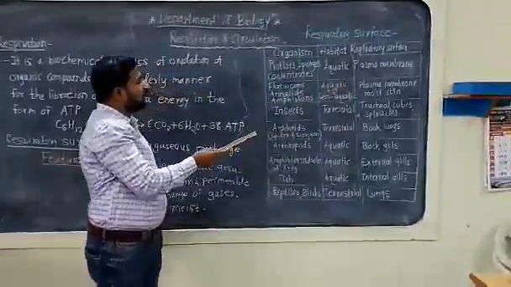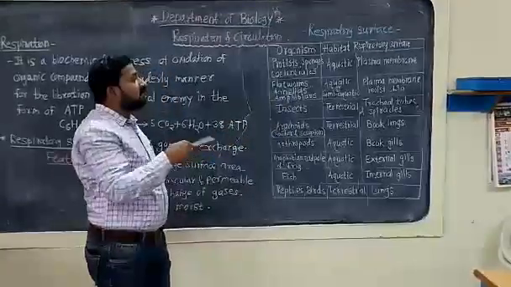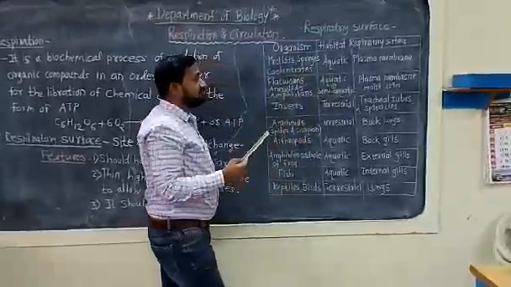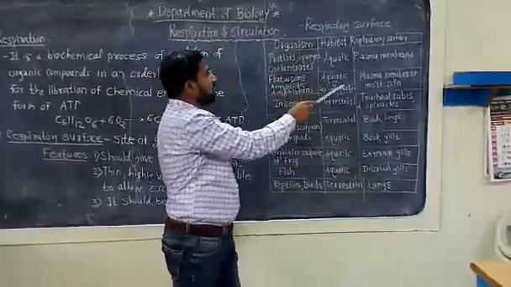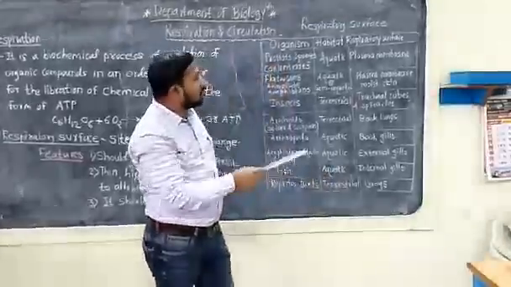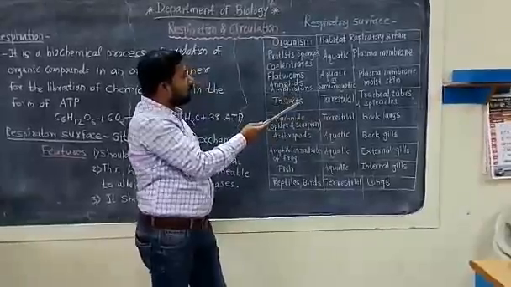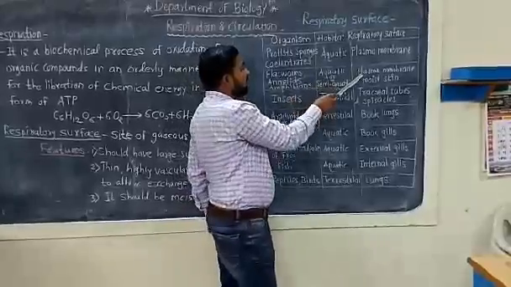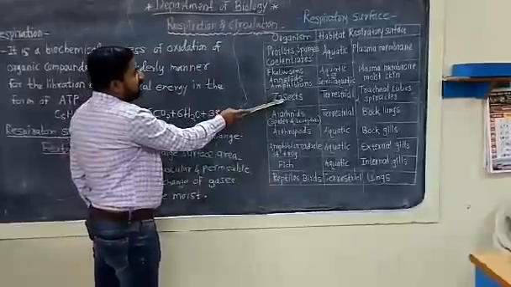Another group is the flatworms, annelids and amphibians. For example, in amphibia, the frog is present. They have an aquatic or semi-aquatic habitat. They show the respiratory surface as the plasma membrane and moist skin. For example, in frog, the moist skin plays an important role in the respiration process when the frog is in the terrestrial habitat. When it is present in the aquatic habitat, it uses the plasma membrane as well as the moist skin.